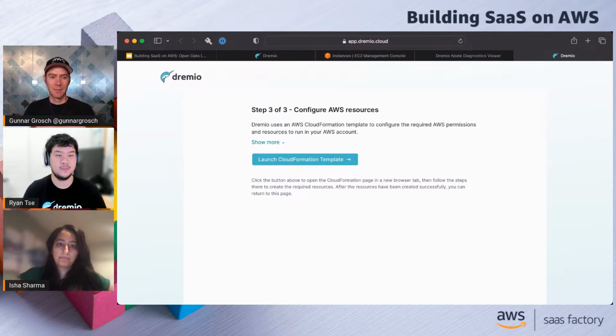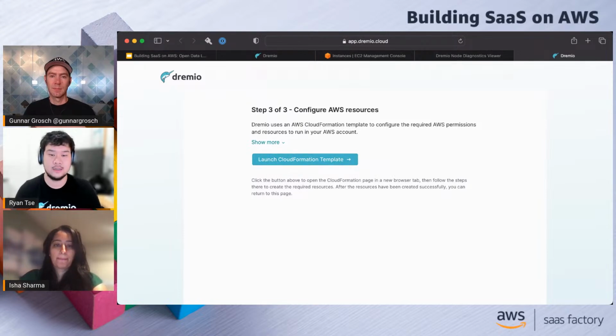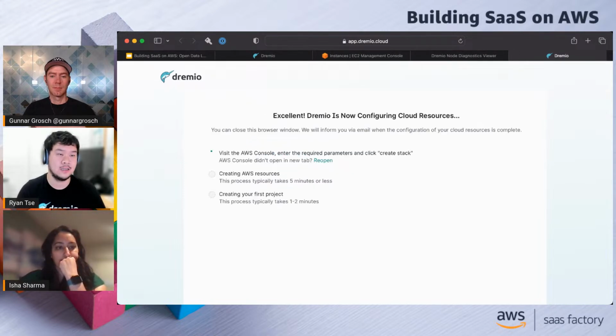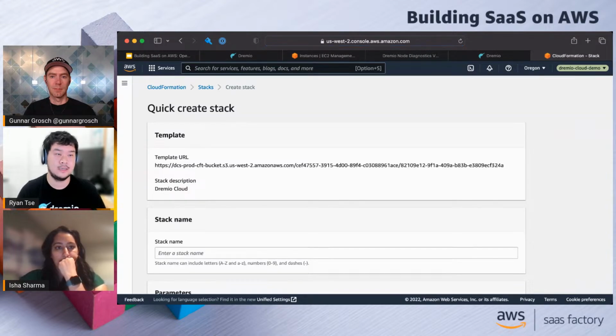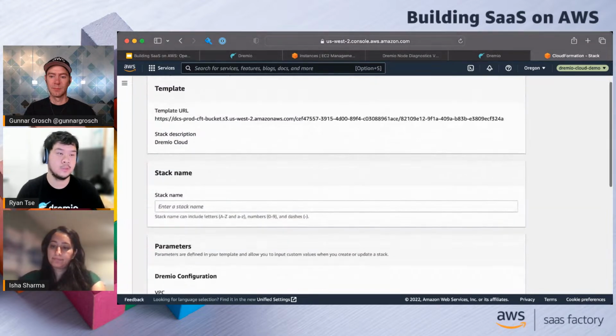So let me now go over that CloudFormation template that we talked about very briefly in the architecture diagram. When we get to step 3, it's really about setting up those resources in the customer AWS account to be able to use Dremio Cloud. If I click this launch CloudFormation template, that will take me to the EC2 console where I have this quick create stack page.